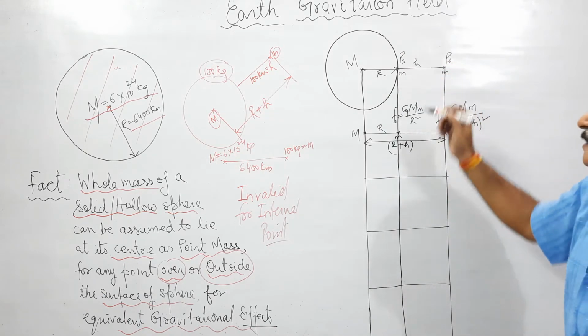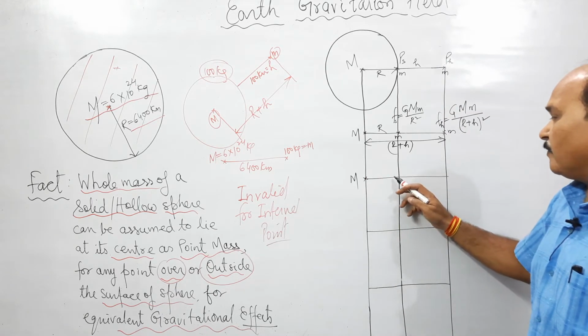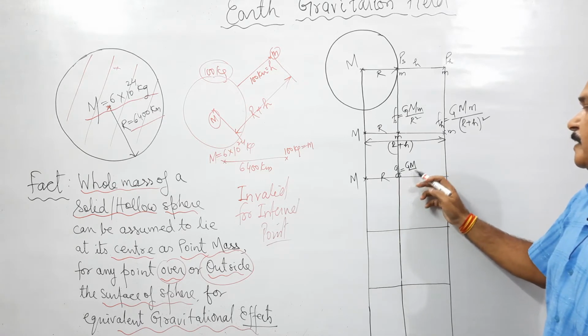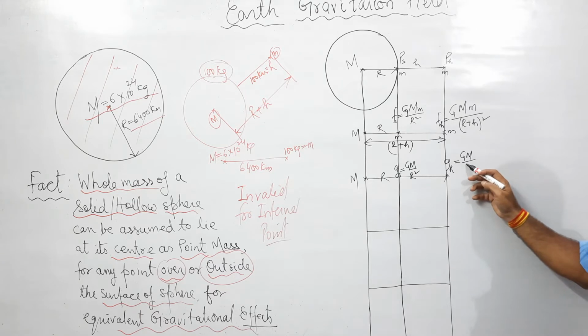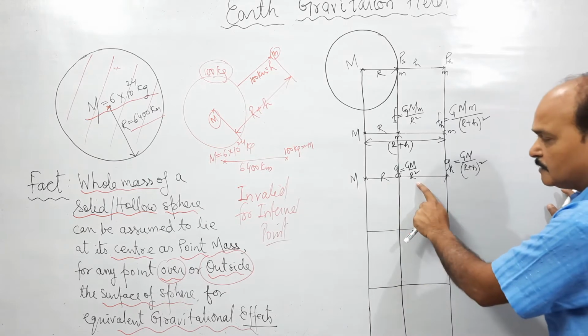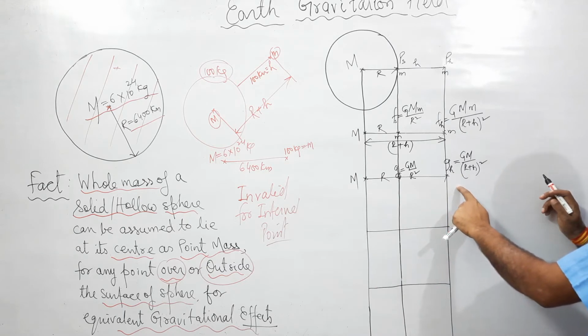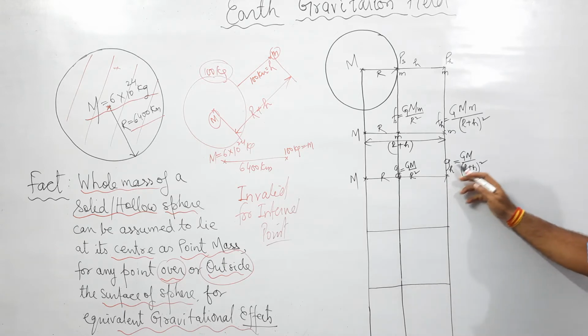If we have a point over the surface, the whole mass can be assumed to lie at its center as a point mass. The value of gravitational field intensity for any point over the surface would be G M by R square. And if the point is at a distance h above the surface, the gravitational field intensity is going to be G M by (R plus h) whole square. So this is the acceleration due to gravity over the surface. This point has a distance R. This point has a distance R plus h. So the acceleration due to gravity, or say gravitational field intensity, is going to be G M by (R plus h) whole square.